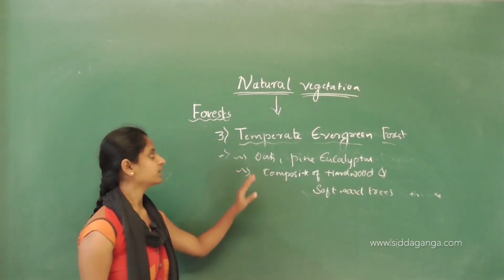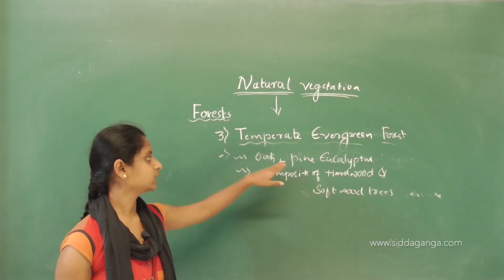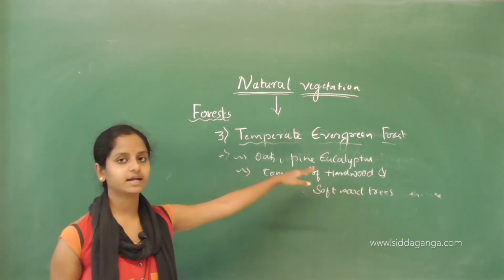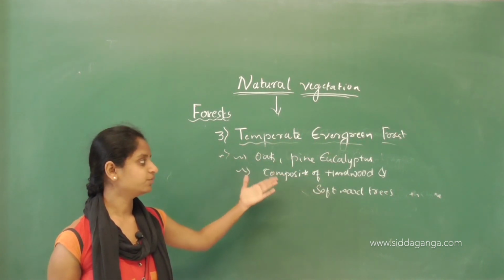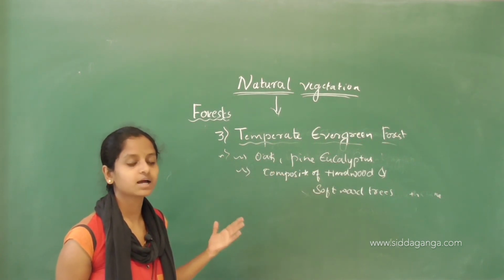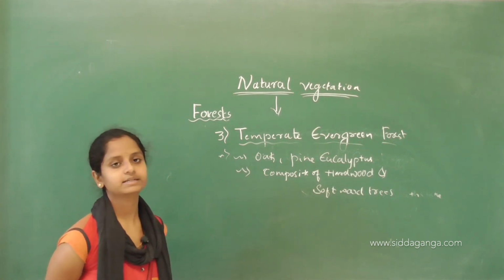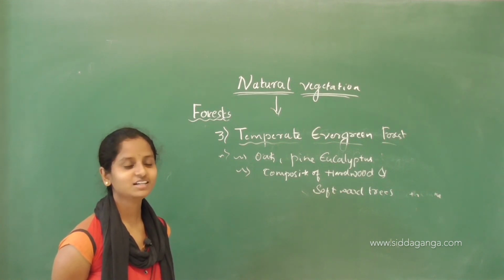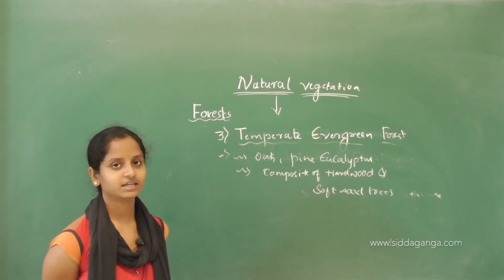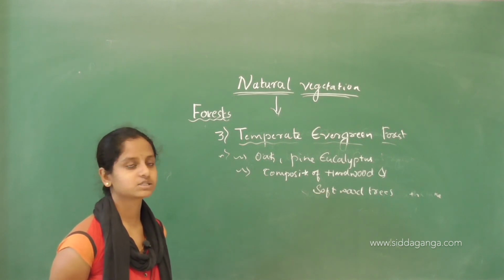This temperate evergreen forest consists of oak, pine and eucalyptus kinds of trees, a composite of both hardwood and softwood trees, and we can see this kind of forest in the eastern continents, that is South China, South Brazil, and like those areas.